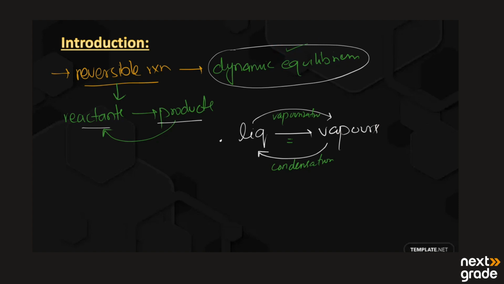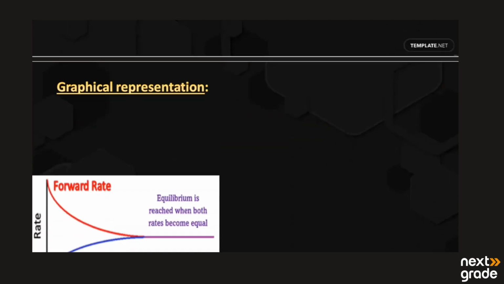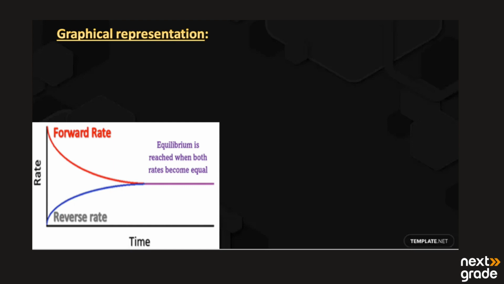So for dynamic equilibrium, let's have a simple example to represent it graphically. We have two reactants, A and B, in the gas phase. These two reactants combine, forming the products C plus D. Here A plus B are the reactants and C plus D are the products.